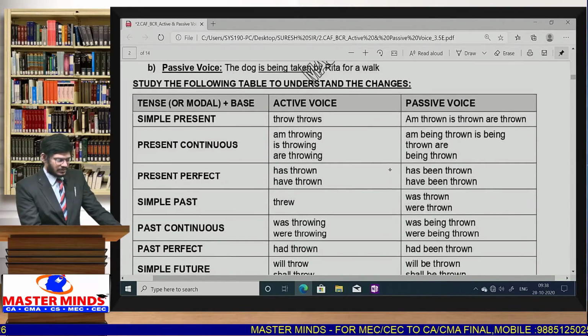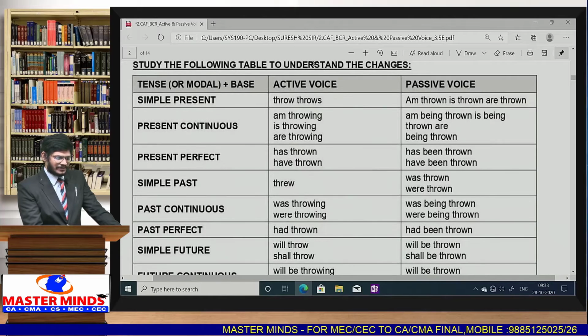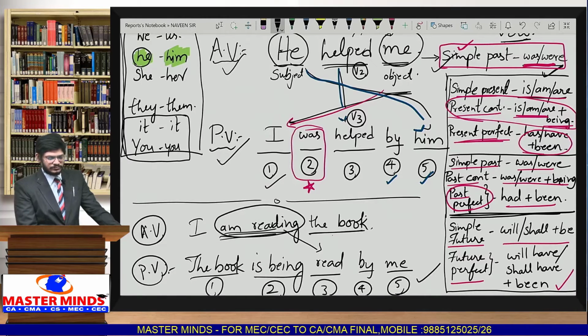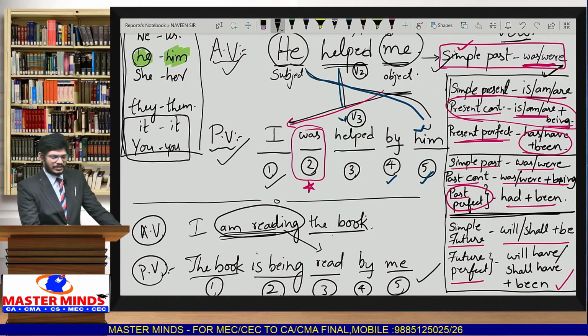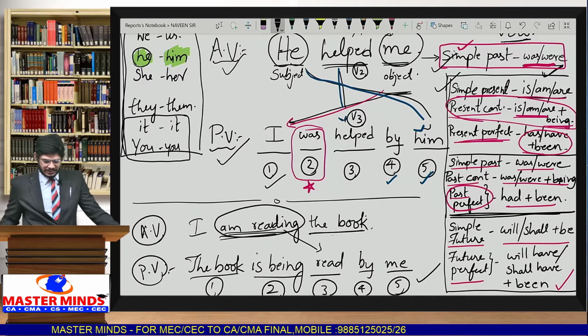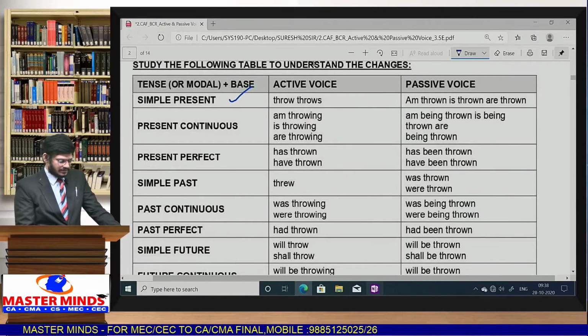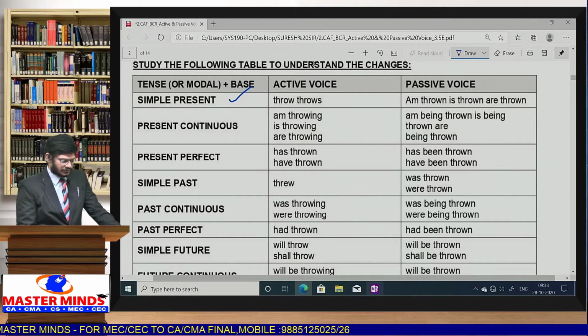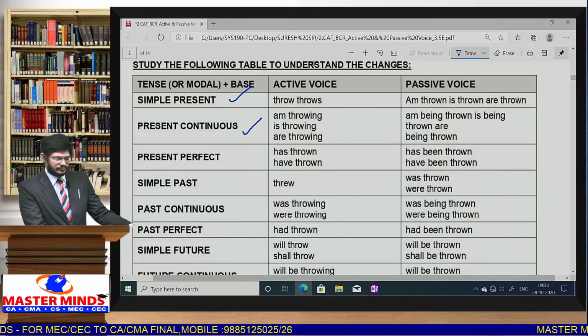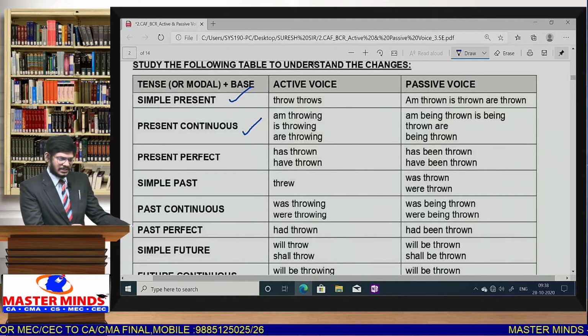Next, just now we saw, whenever the tense is in simple present. Just now I wrote the table also. So you can go through this table also. Whenever the sentence is given in simple present, how to write passive voice. Whenever the sentence is in simple past, how to write. So just now we saw, whenever the sentence is in present continuous, how the changes are there. So you can observe the changes also.